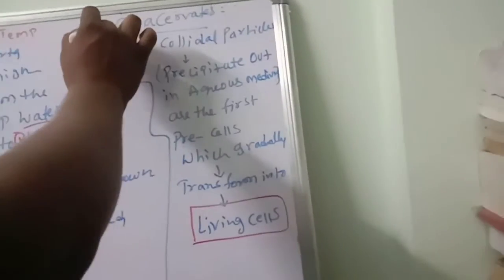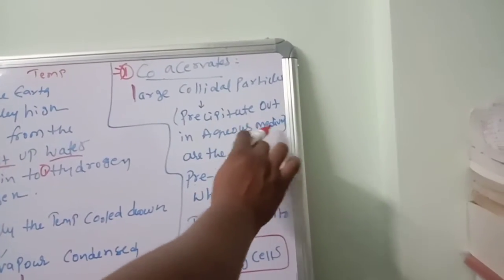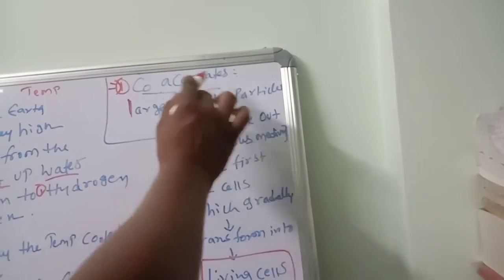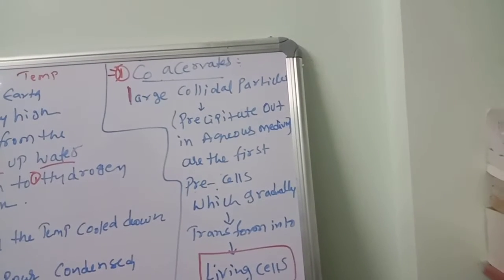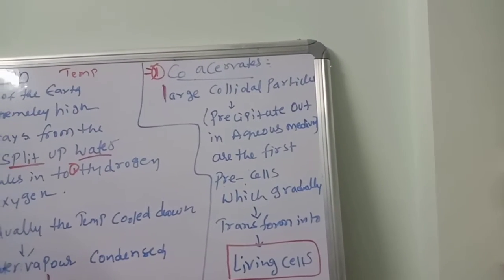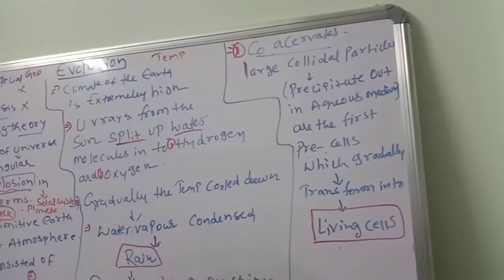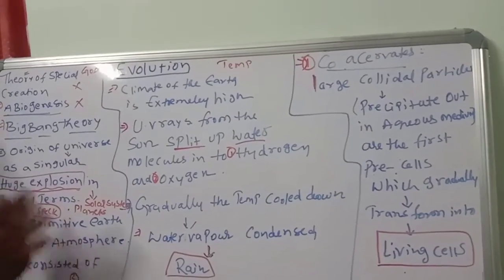Coacervates only precipitate out in aqueous medium. These coacervates are precells which gradually transform into living cells. So this is one theory, called the Big Bang theory. For this theory you should remember: huge explosion.